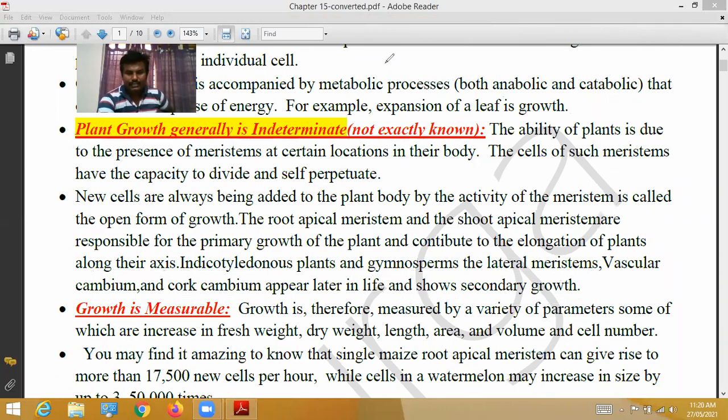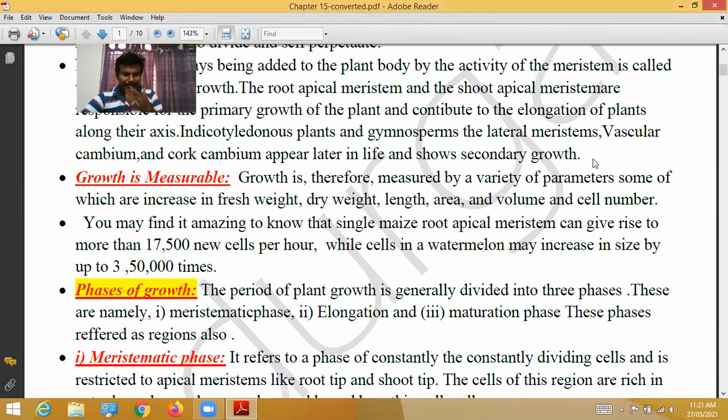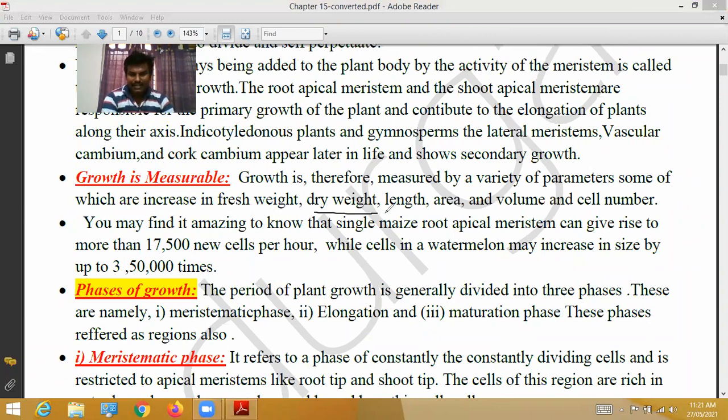Okay, next, growth is measurable. Growth is therefore measured by a variety of parameters, some of which are increase in fresh weight, dry weight, length, area, volume, cell number. If you observe very clearly, growth can be easily measured.